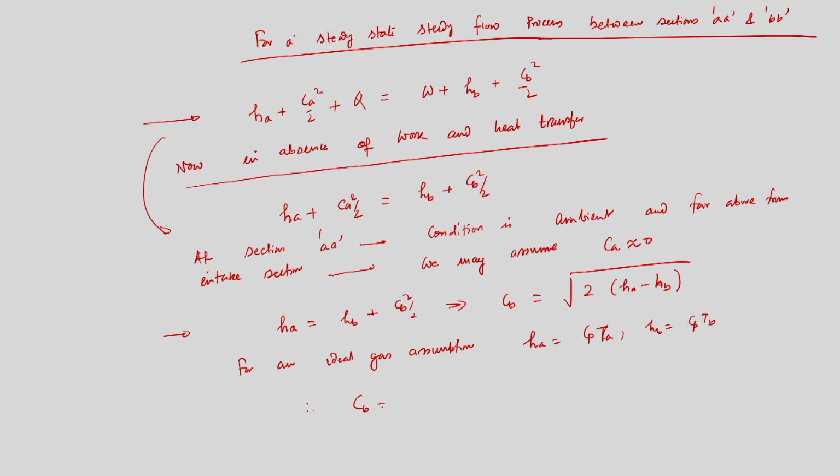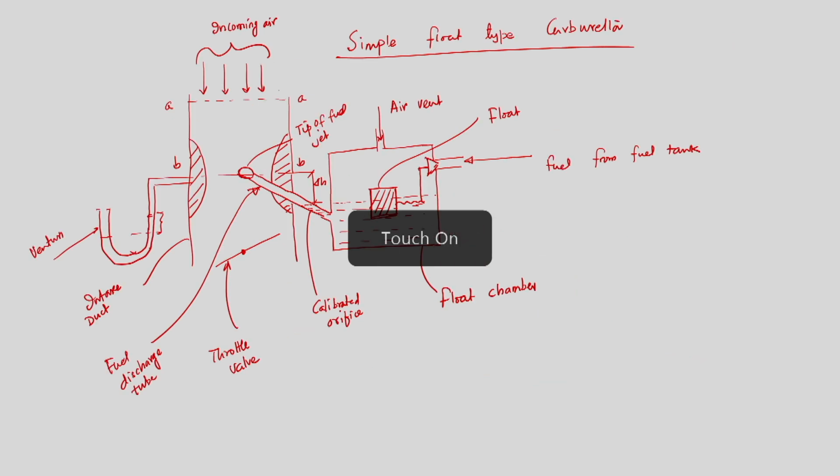Therefore, I can write CB is equal to root of twice Cp into (TA minus TB), or rather twice Cp TA into (1 minus TB by TA) under root. So that is the velocity of air at section BB.